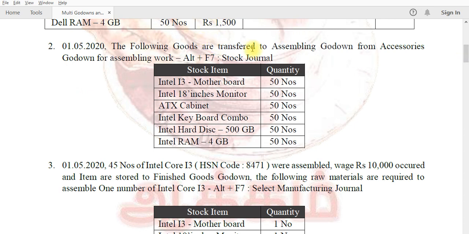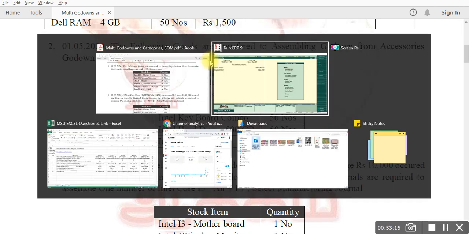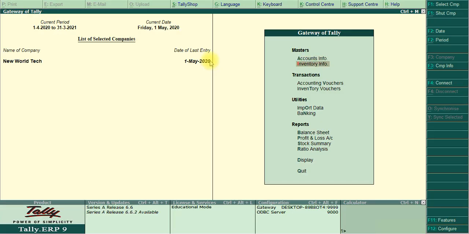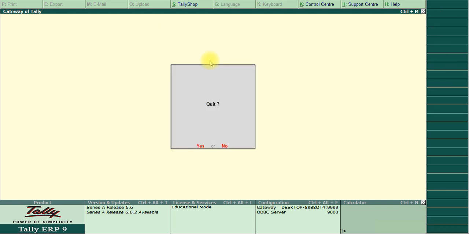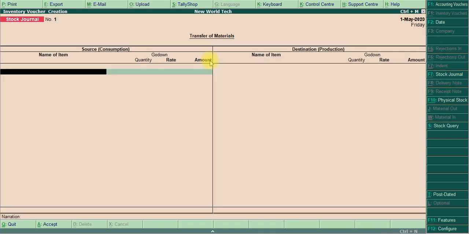The following goods transfer to assembly godown from accessories godown. These 6 items move. Okay, Alt F7, inventory voucher, it's a stock journal here. Again I press Alt F7.